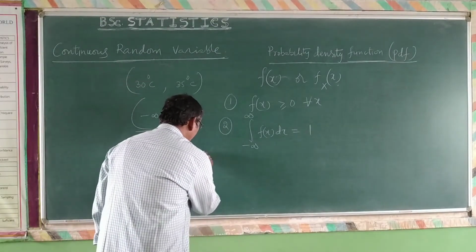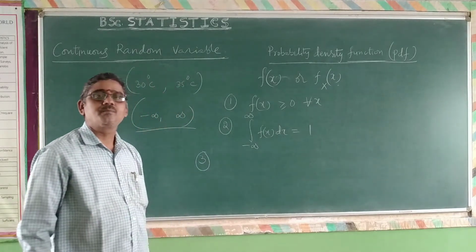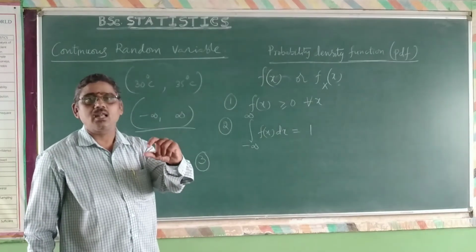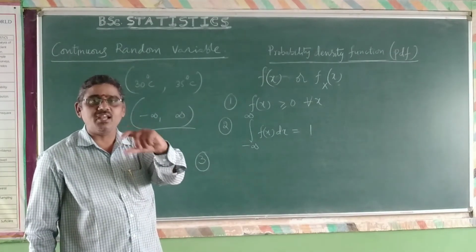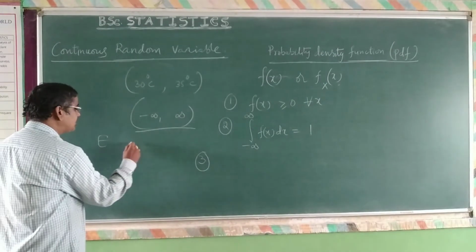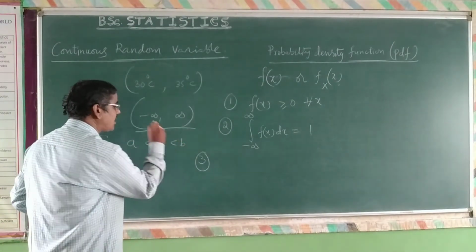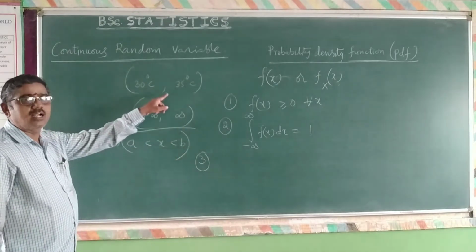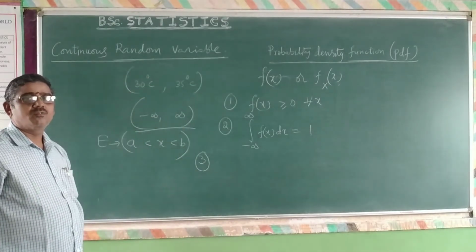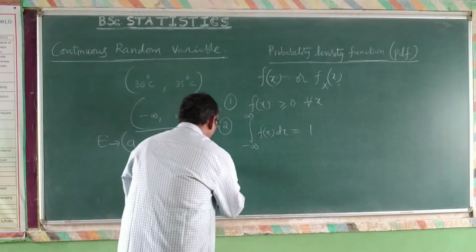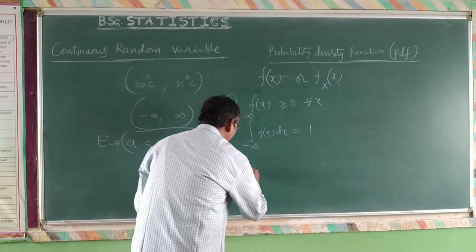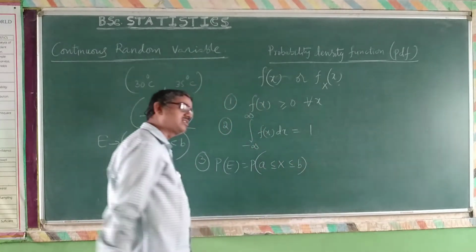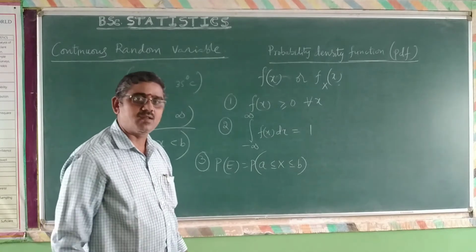And the third one, if you want to calculate the probability of an event E, where x lies in between A to B, A less than x less than B. For a continuous random variable, the probability of event E is defined as probability of A less than or equal to x less than or equal to B. You can consider less than or less than or equal to, both are same here in the sense of continuous random variable.